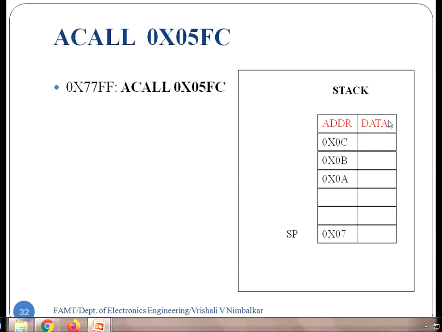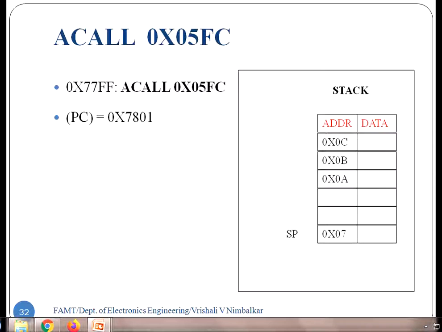This is the stack memory, and by default the stack pointer is showing 7 hex. This is from where the stack memory begins, and it goes on growing upwards, 7, 8, 9, A, B, C up to 7F. The last stack location is the end location of internal RAM, 7F. So the first thing that is going to happen is to obtain the return address. PC is PC plus 2, so the return address is 7801.